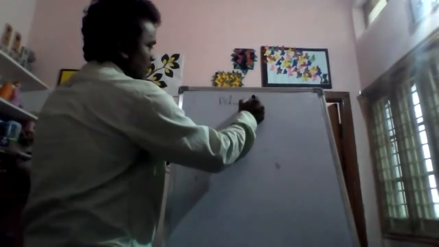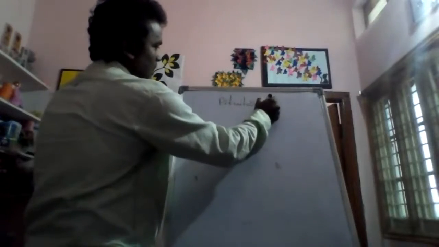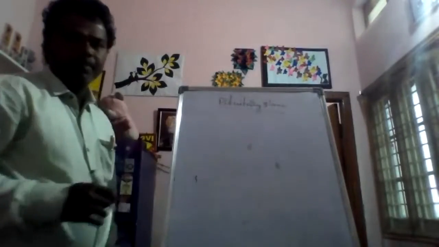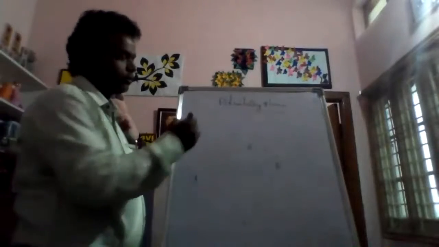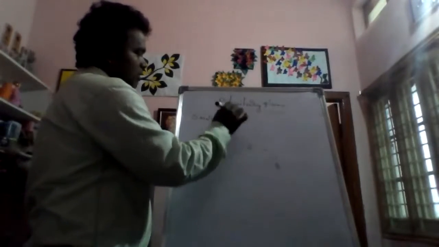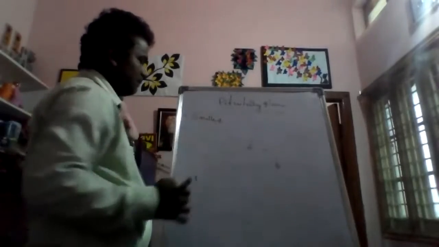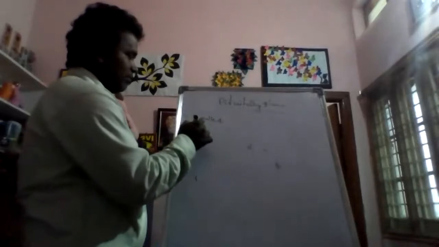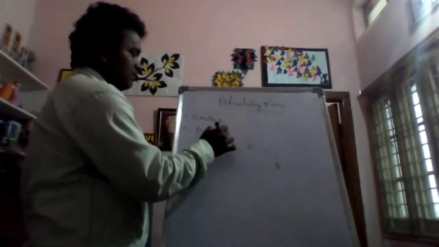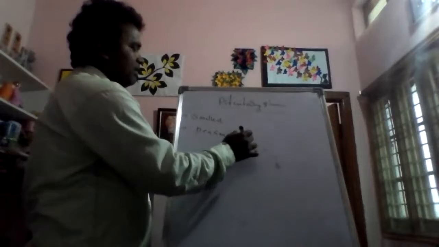This is the pituitary gland. It is the smallest gland, that is number one point. This pituitary gland looks like a pea seed in shape and size.